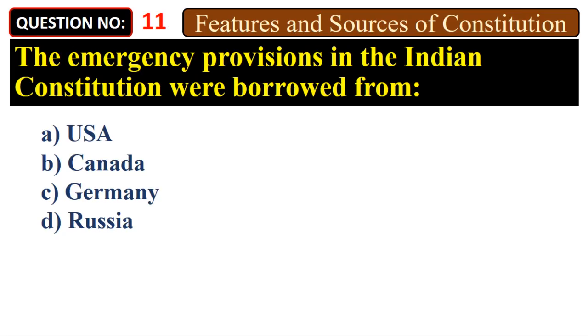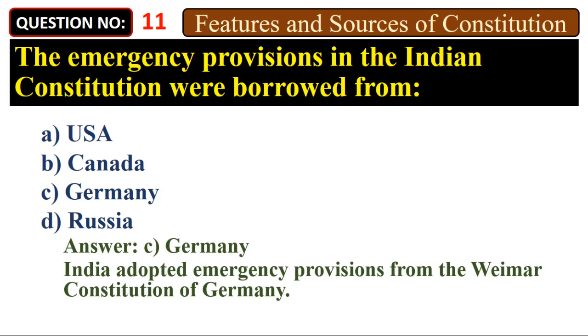The emergency provisions in the Indian Constitution were borrowed from A. USA. B. Canada. C. Germany. D. Russia. Answer: C. Germany. India adopted emergency provisions from the Weimar Constitution of Germany.